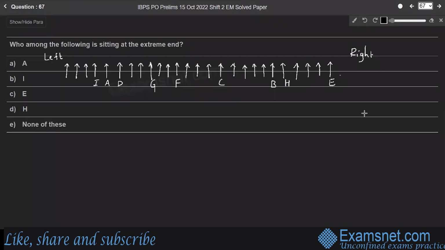Question 67. Who among the following is sitting at the extreme end? Among the following persons, A is not sitting at the extreme end, and I is also not sitting at the extreme end. So person E is sitting at the extreme end. Therefore, option C is the right answer.